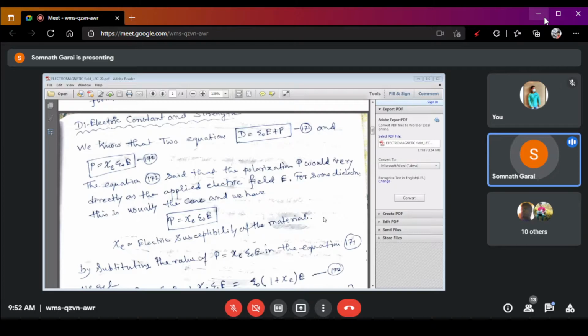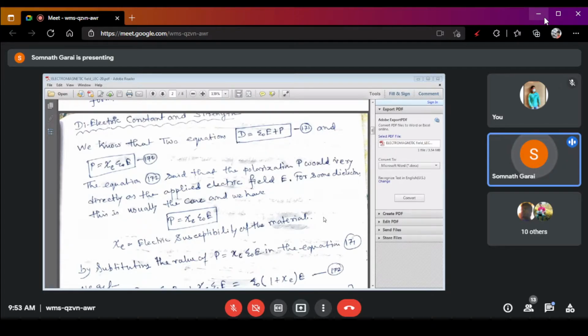Now, equation number 172 says that the polarization P will vary directly with the electric field E. Now, what do you mean by polarization?